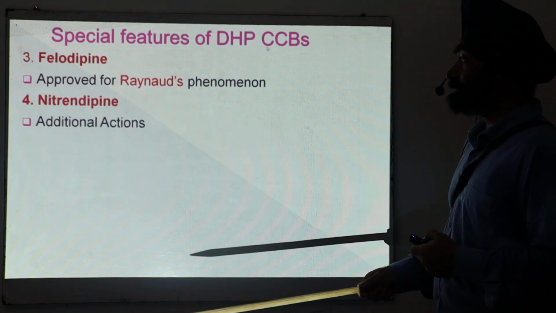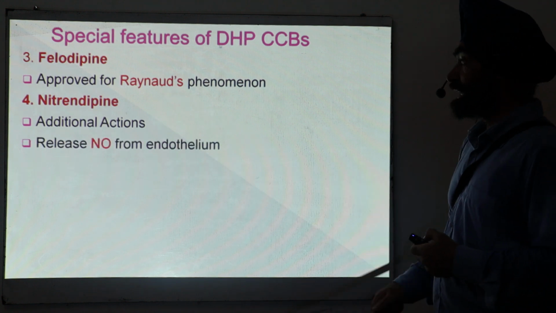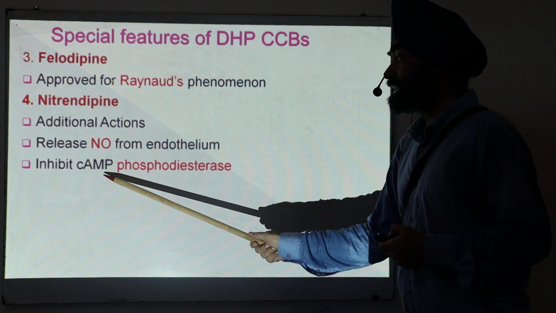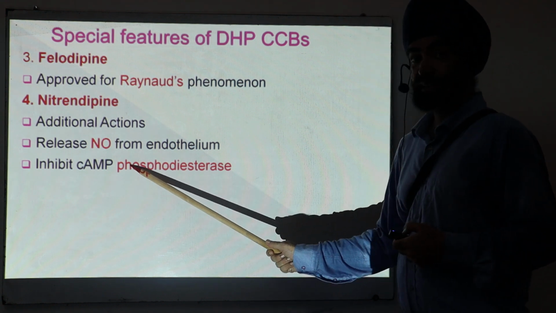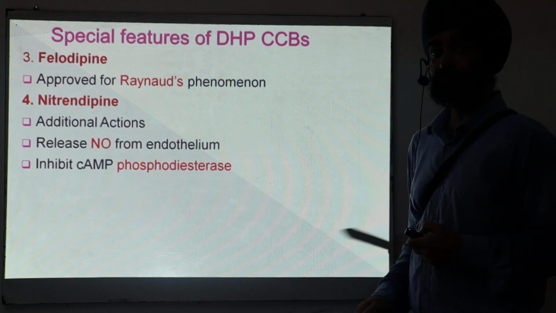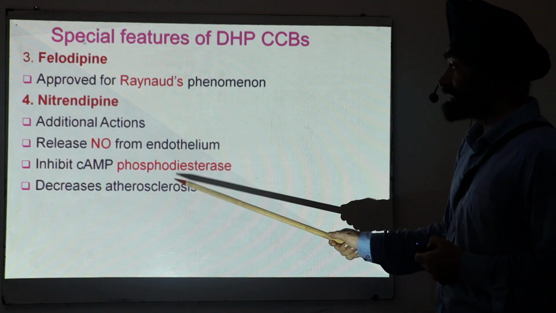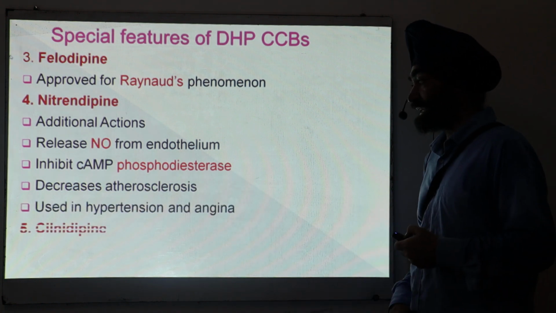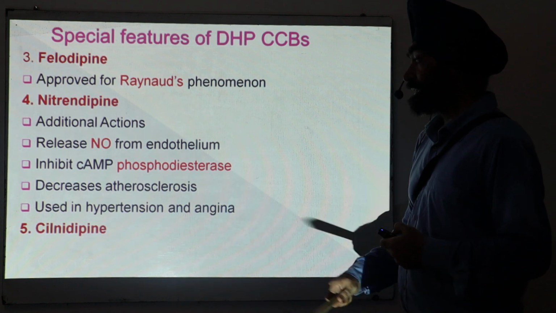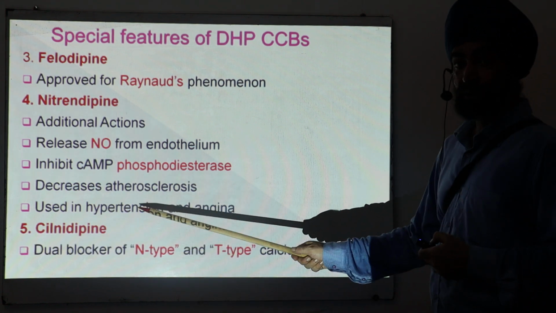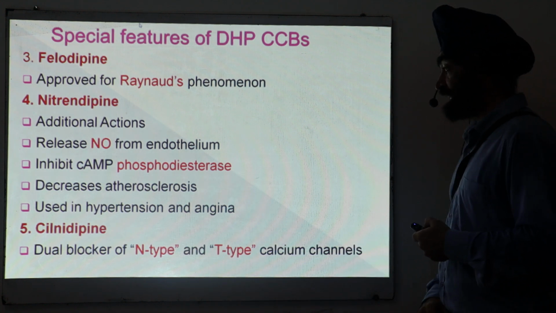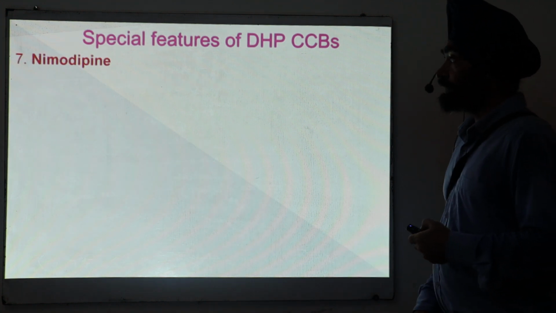Nitrendipine. Nitrendipine has some additional actions, like it releases nitric oxide from the endothelium. It inhibits phosphodiesterase. As a result, it increases cGMP. So it decreases atherosclerosis and it can be used in hypertension and angina. Cilnidipine. It has a double role. It blocks N-type calcium channels, and it blocks T-type calcium channels.